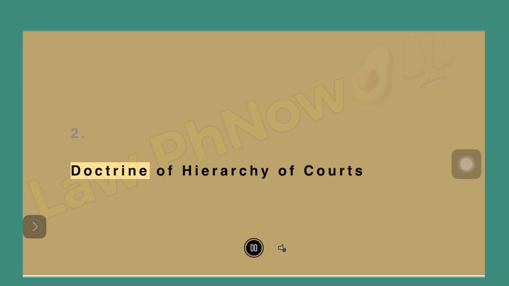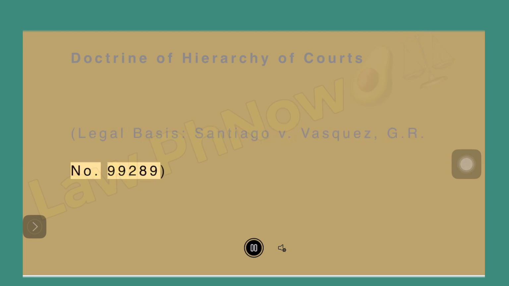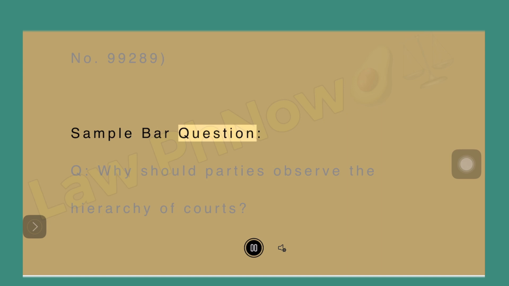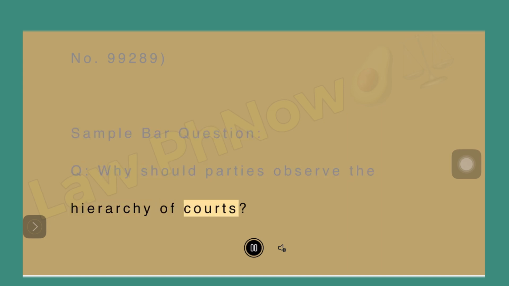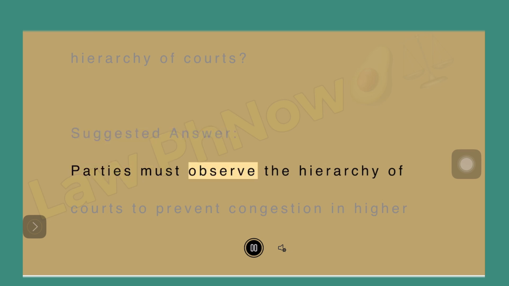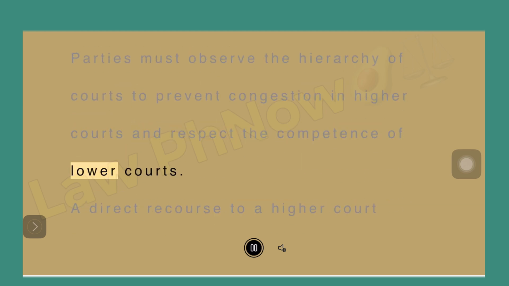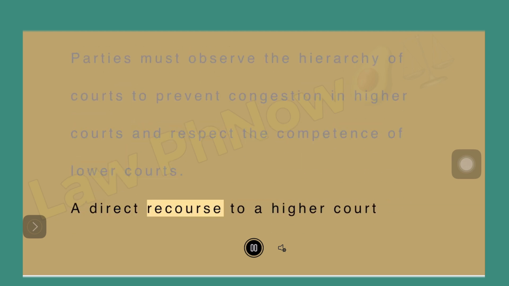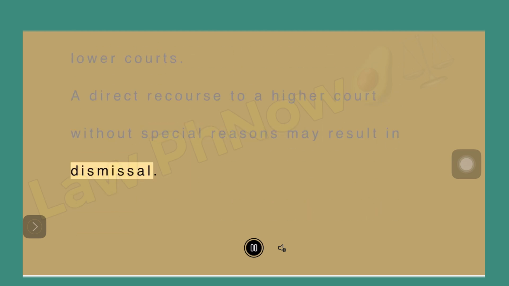2. Doctrine of hierarchy of courts. Legal basis, Santiago v. Vasquez, GR number 99289. Sample bar question. Question: Why should parties observe the hierarchy of courts? Suggested answer. Parties must observe the hierarchy of courts to prevent congestion in higher courts and respect the competence of lower courts. A direct recourse to a higher court without special reasons may result in dismissal.